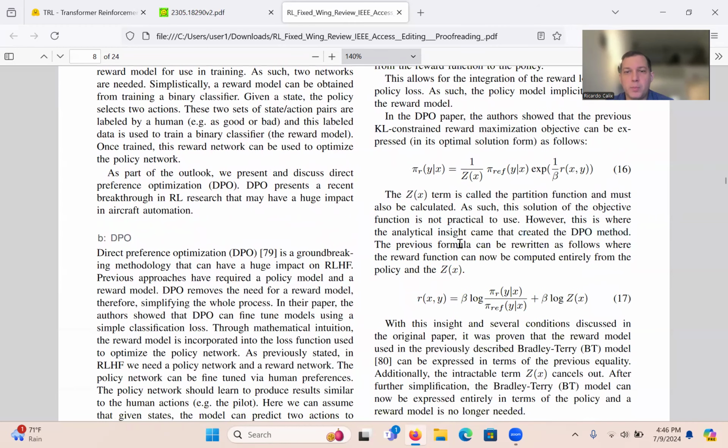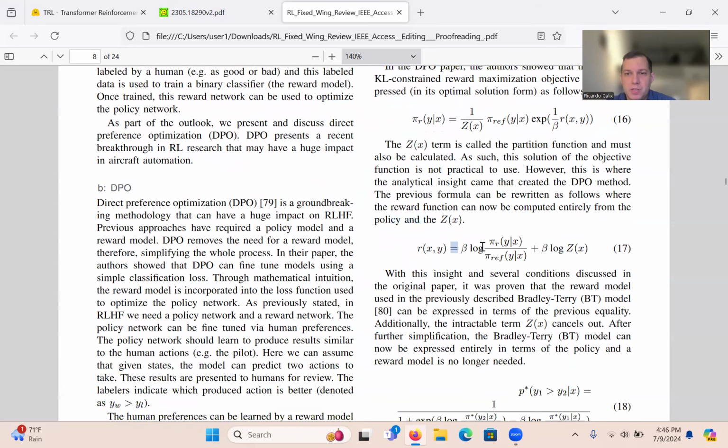The previous formula can be rewritten as follows, where the reward function can now be computed entirely from the policy. And that's the key thing. You take this equation, where you have a policy, a C function, a policy ref, and a reward mixed in, and you can rewrite it as this equation here.